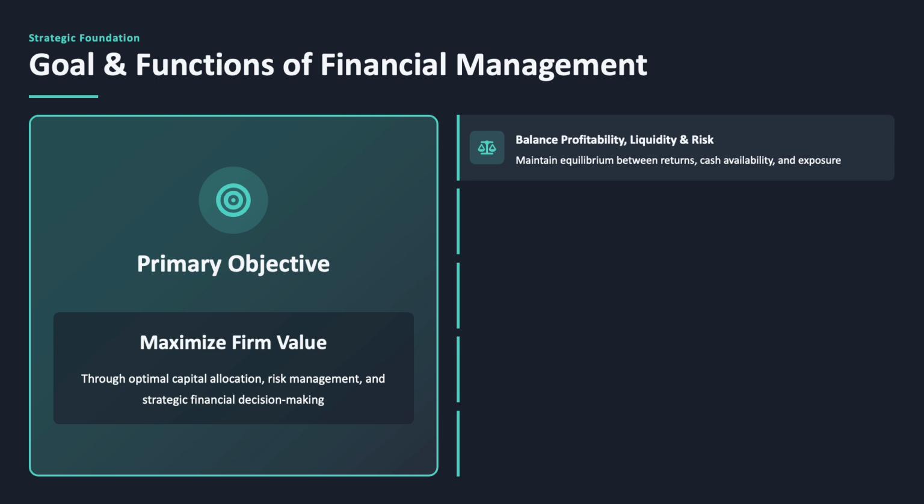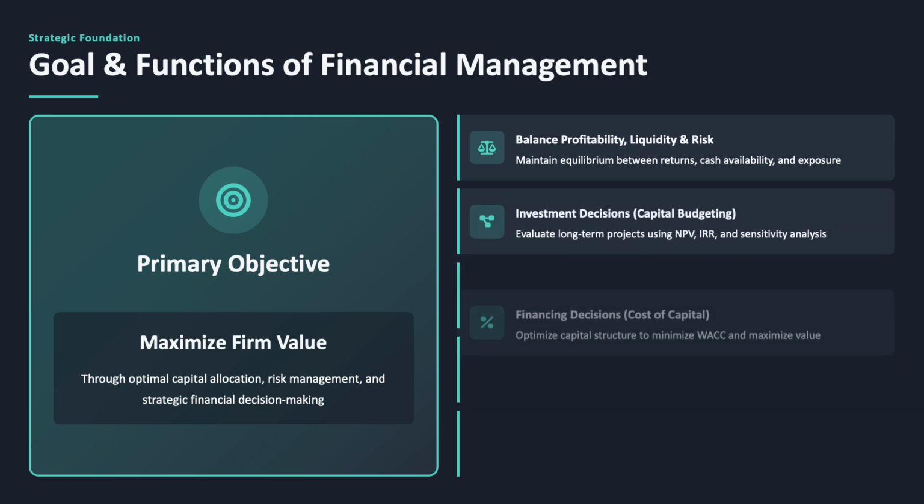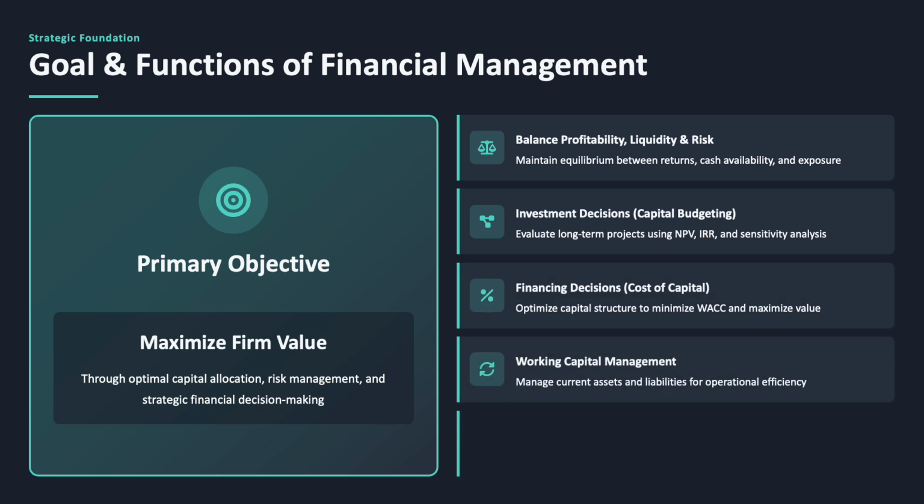This objective is executed through investment decisions, financing decisions, working capital management, and dividend and distribution policy. Capital budgeting decisions evaluate investments using net present value, or NPV, and related metrics. Financing decisions determine the firm's cost of capital, which becomes the method for evaluating projects. Working capital management ensures sufficient liquidity to manage seasonal fluctuations common in HVAC operations. Together, these functions provide the strategic foundation for disciplined capital allocation and dividend distribution decisions.